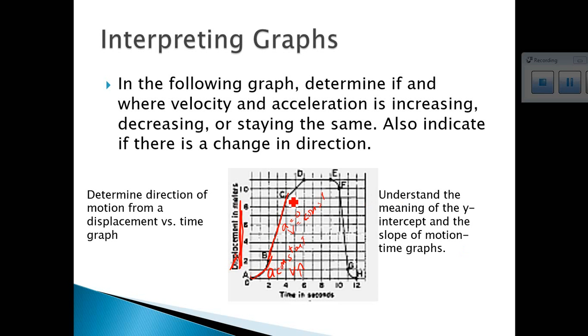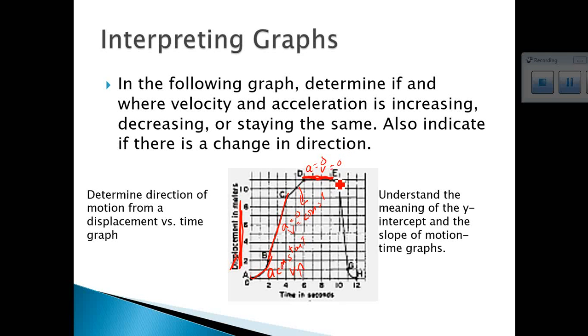In C and D, it'll be the same. It'll be a different velocity now, but the velocity will be constant during this section. Acceleration will be 0. During this point, acceleration is equal to 0, and so velocity is equal to 0.